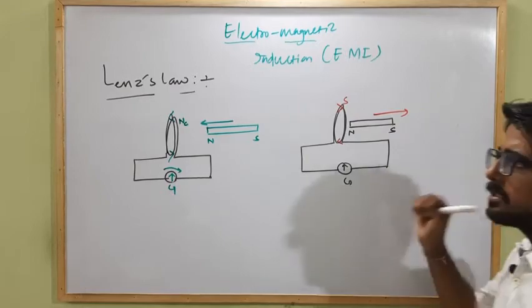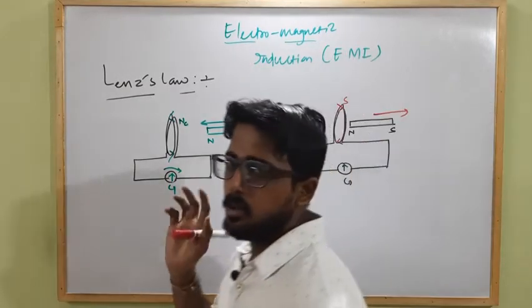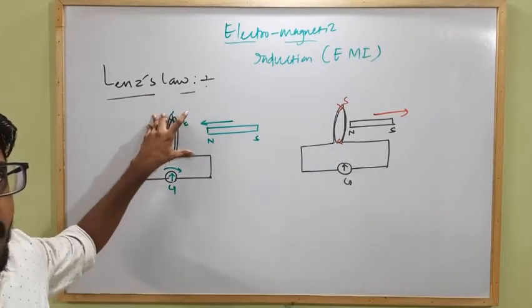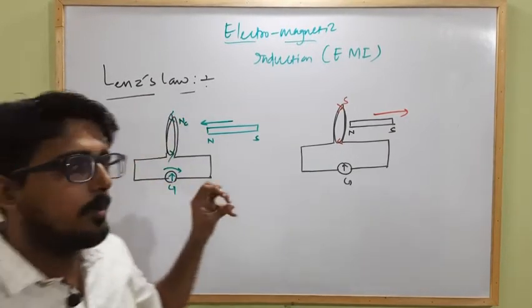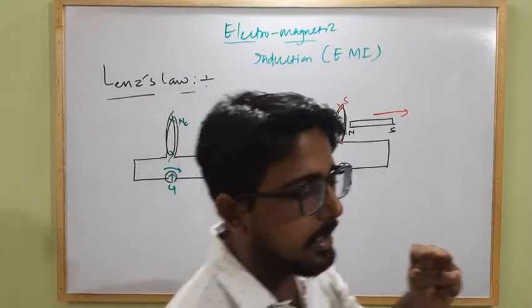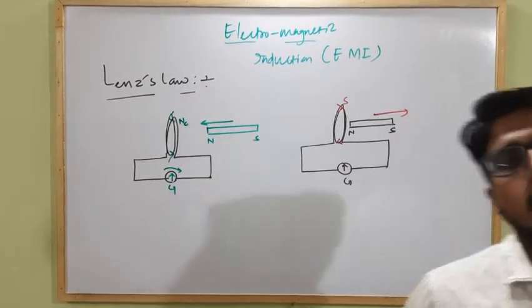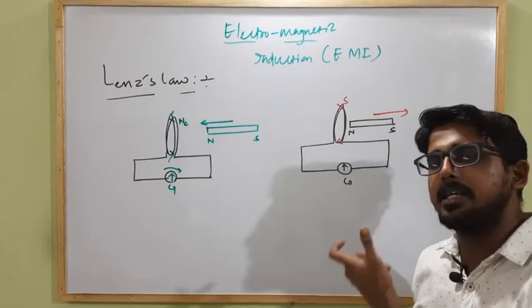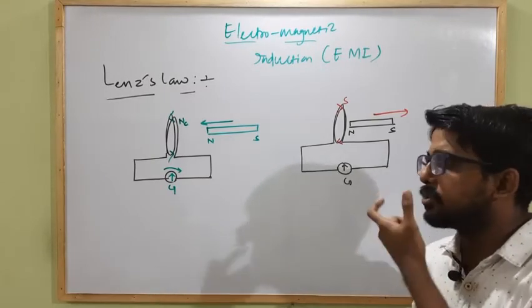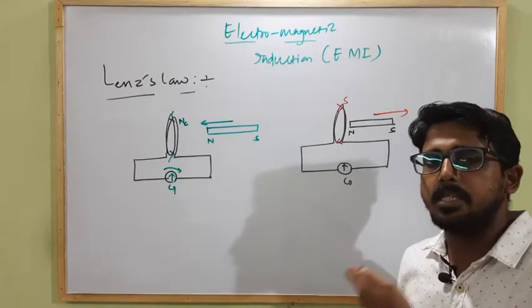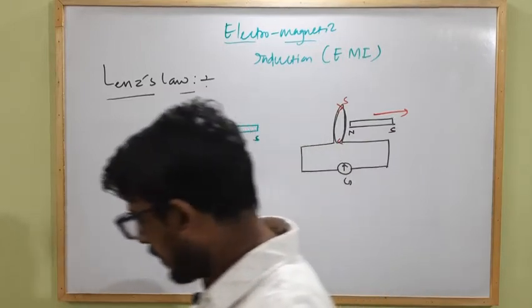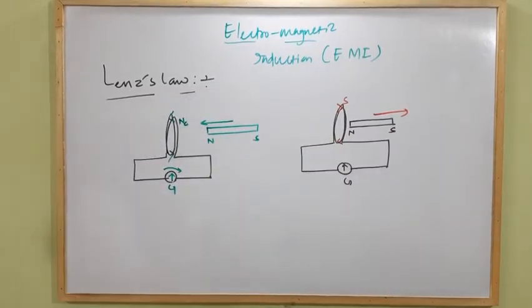Clear? This is what Lenz's law told us, that when there is an induced EMF produced in a coil, the direction of the induced EMF will be in such a way that it will always try to oppose the cause of it. The cause which is generating that induced current, the induced current direction will be in such a way that it tries to oppose that cause. Clear? So Lenz's law is basically based upon conservation principle of energy.